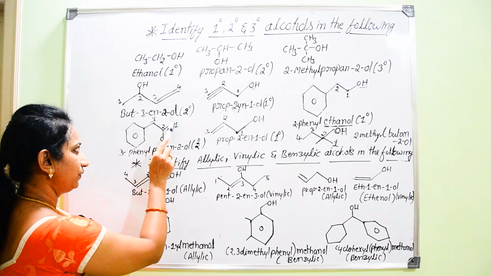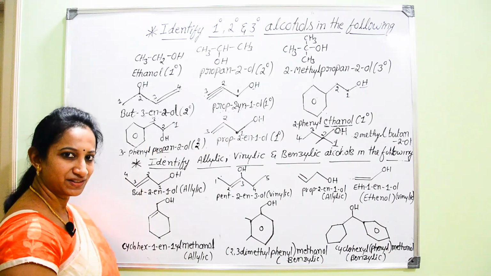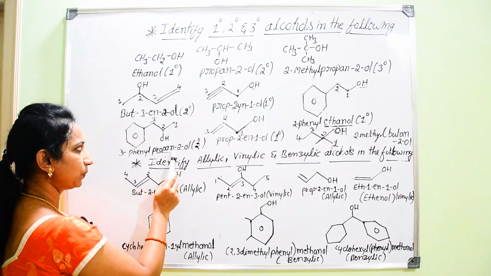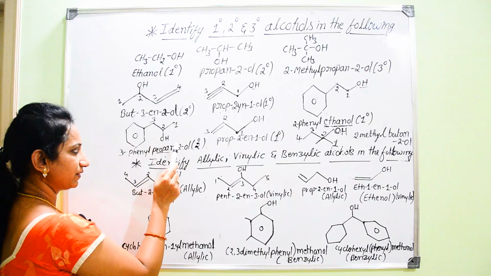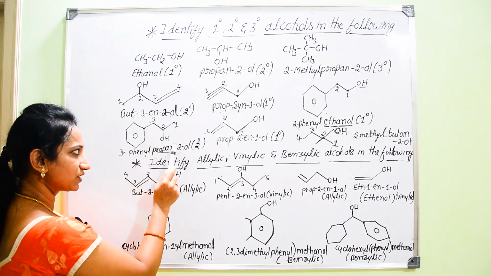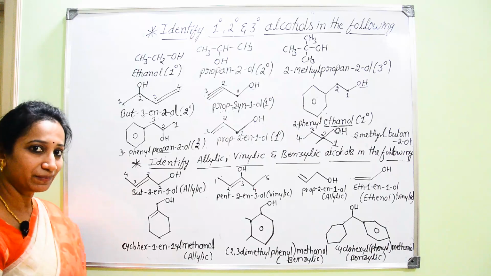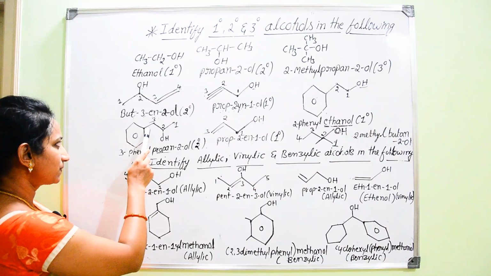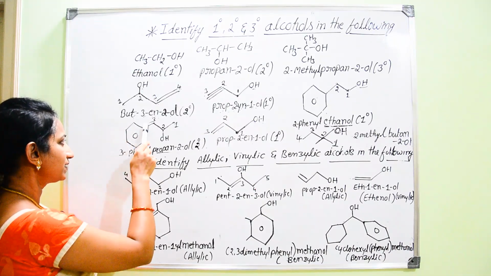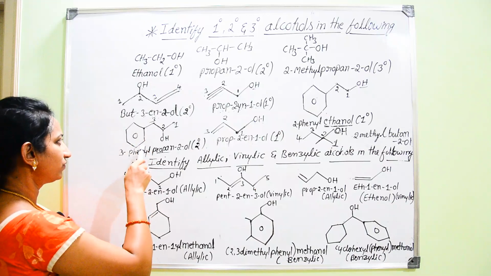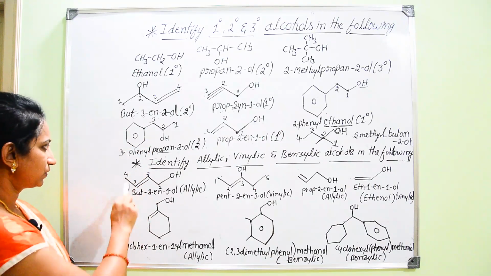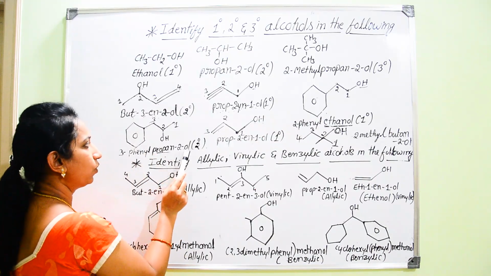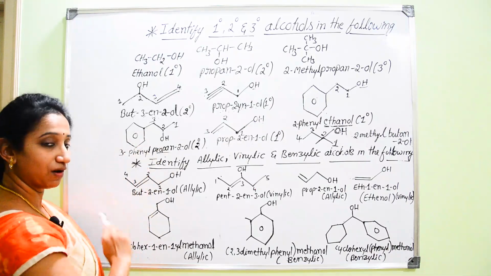Now, we should consider the number of carbon atoms in the parent chain. 1, 2, 3. So, we can write that root word as propane. Then, after writing this, suffix is ol. What is the position of this OH group? It is attached to second carbon atom, hence propan-2-ol. Then, what about this substituent? The substituent here is a benzene ring, but the substituent name for this benzene is phenyl. So, the complete name is 3-phenyl propan-2-ol. What type of alcohol is it?